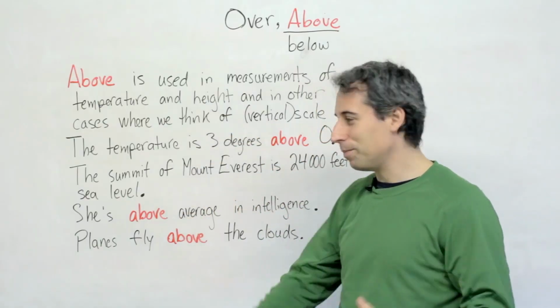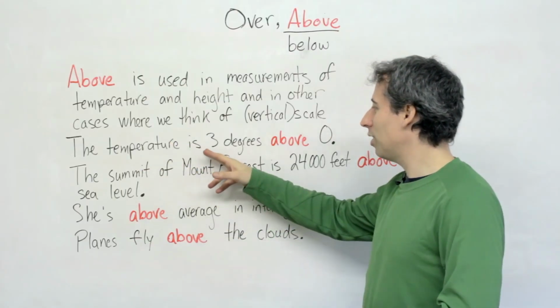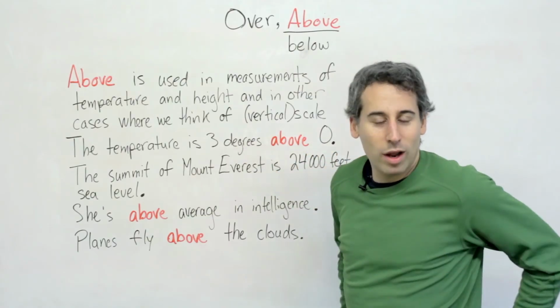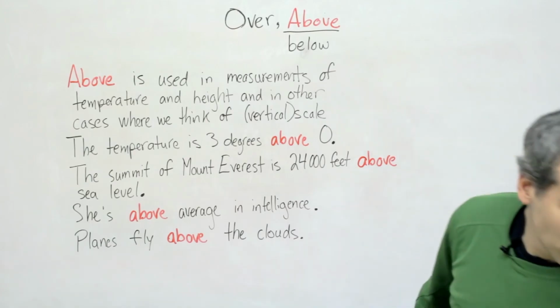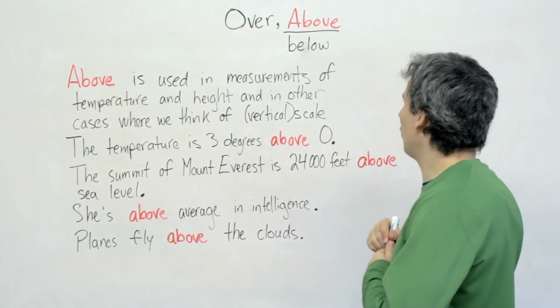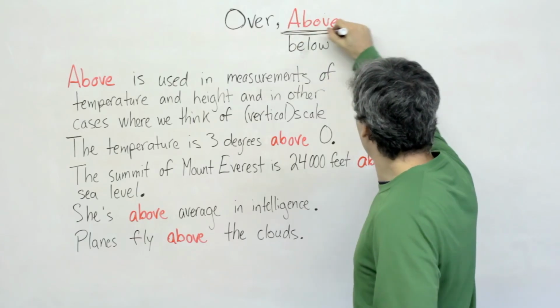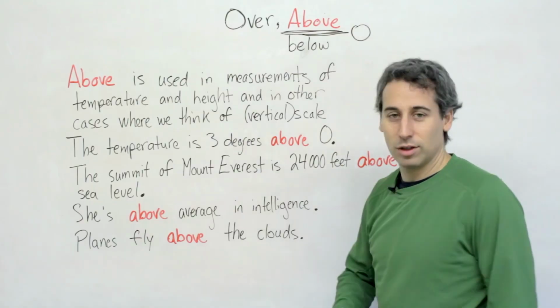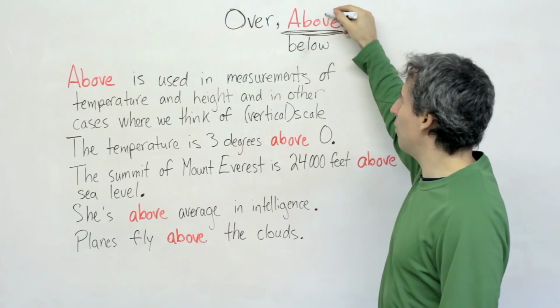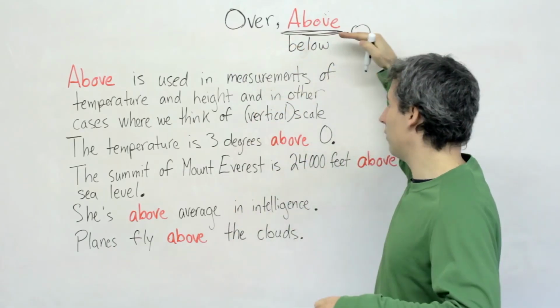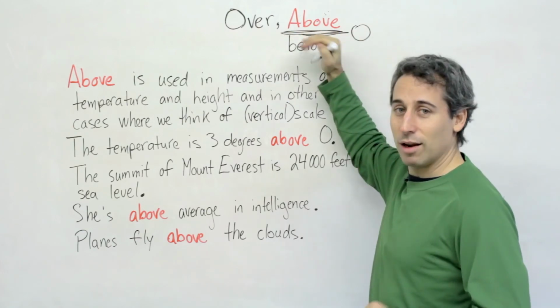So for example, the temperature is 3 degrees above 0. So if we take, for example, this is the line here, that's 0. Okay, so 3 degrees above 0. So that line doesn't really move, right? It stays the same.